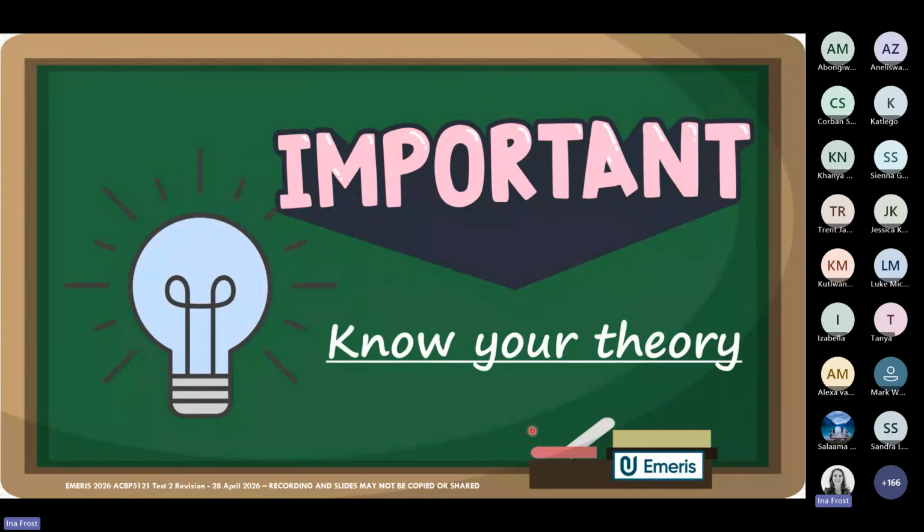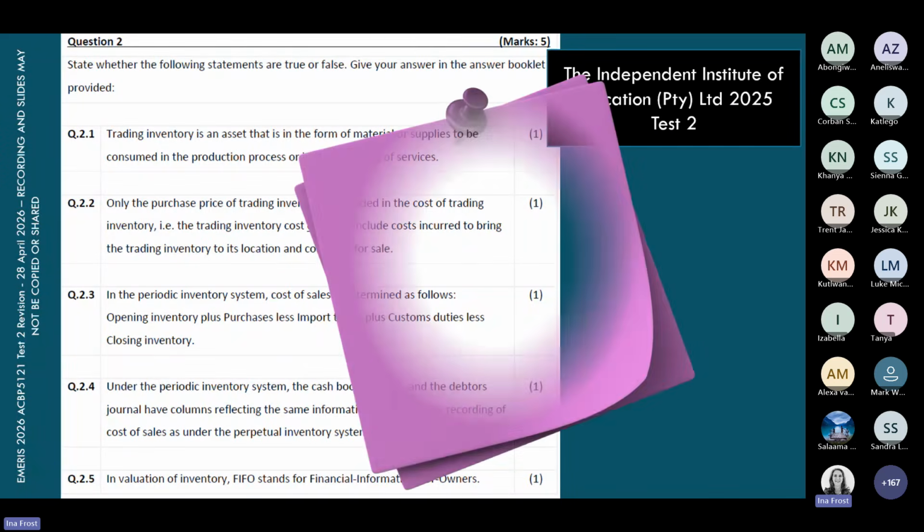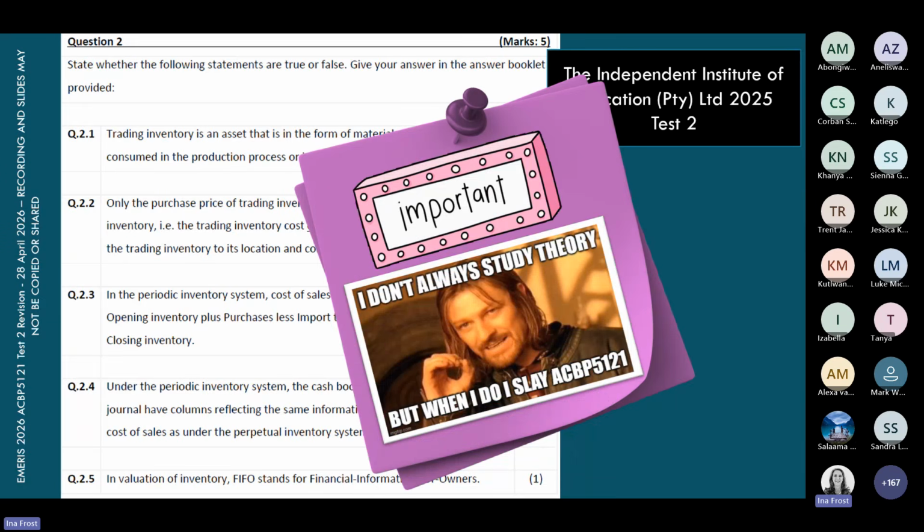Salama did mention this earlier. Don't forget to study your theory, students, because without your theory, you also can't do your application questions. And we can also ask you a standalone theory question like we did in last year's semester test, where the students had to answer true or false on these 5 questions, and they were all formulated around the 2 inventory systems. So please don't forget to study your theory so that you can also do theory questions in an assessment.